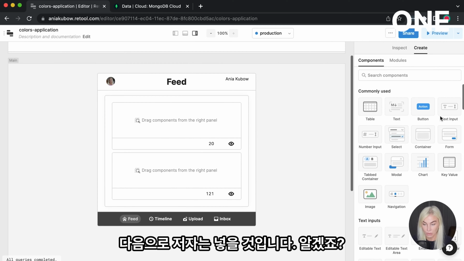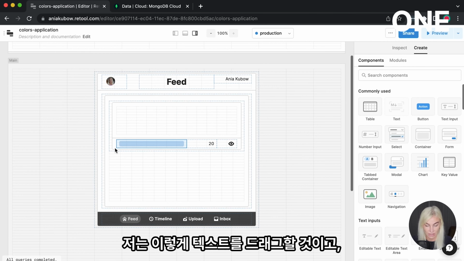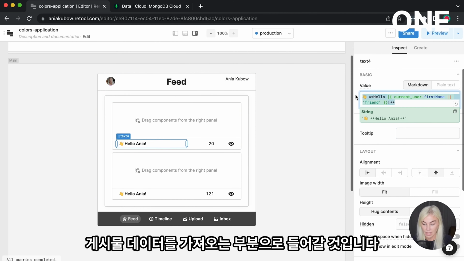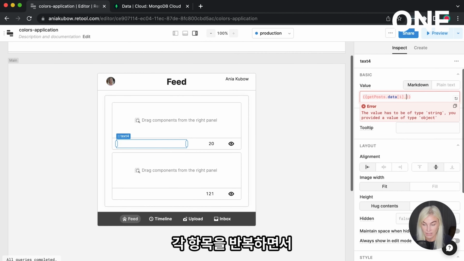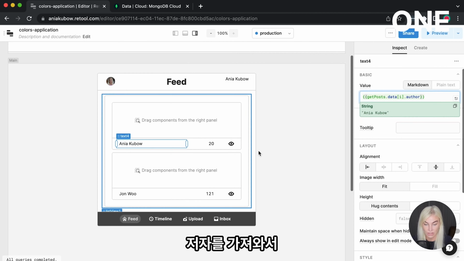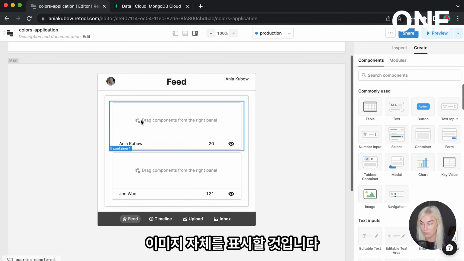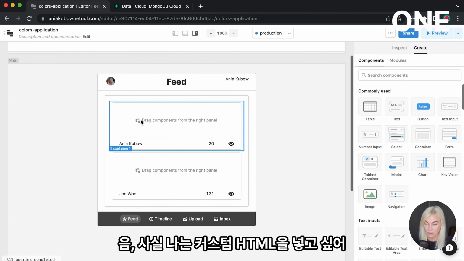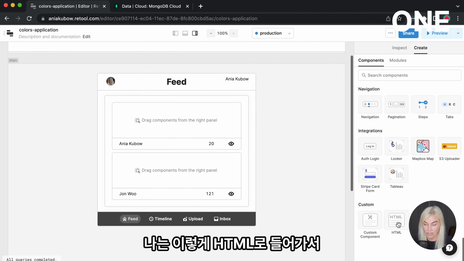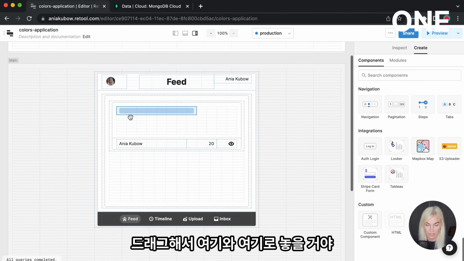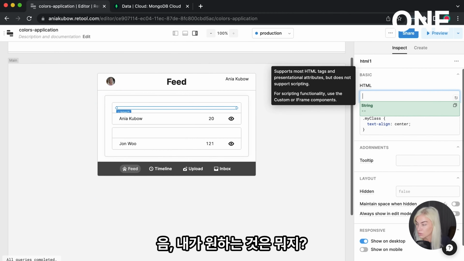Next, I'm also going to put in the author, okay? So again, I'm just going to drag in some text just like so. And I'm going to go into the Get Post Data. I'm going to loop over each item and get the author in order to display who exactly posted this image. And for the image itself, well, I actually want to put in some custom HTML. So once again, I'm just going to go into the HTML just like so and drag it and drop it in here. And in here, well, what do I want?